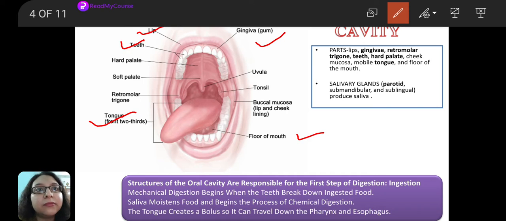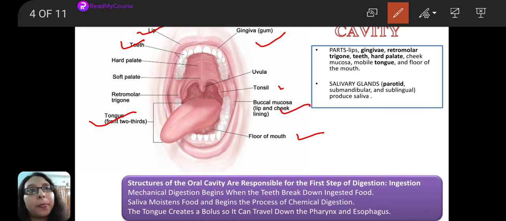Then we have the buccal mucosa, that is the inner lining of the oral cavity, the mucosa. In the front it is known as the labial mucosa, and at the back portion, posteriorly, it is known as the buccal mucosa. Then posteriorly we have the tonsils.